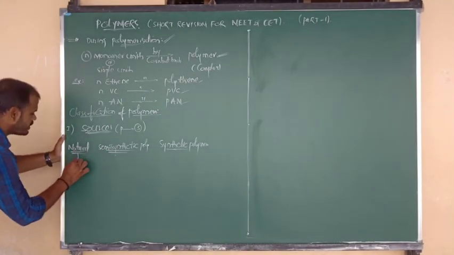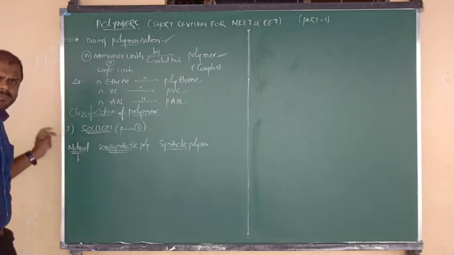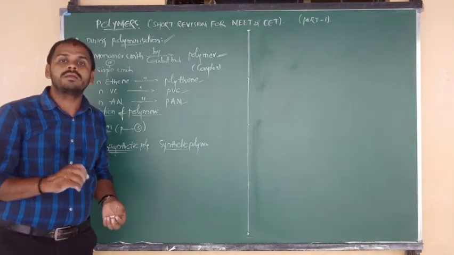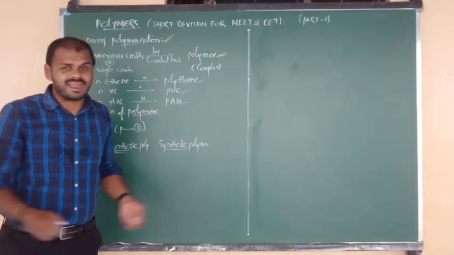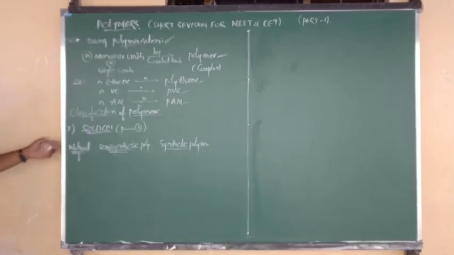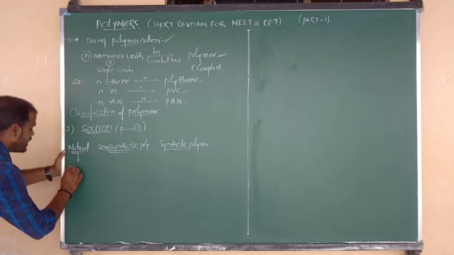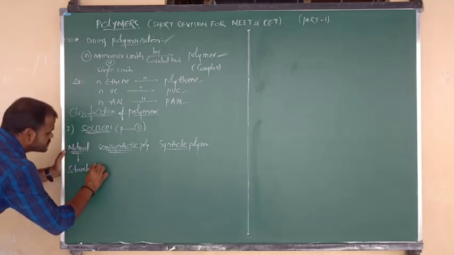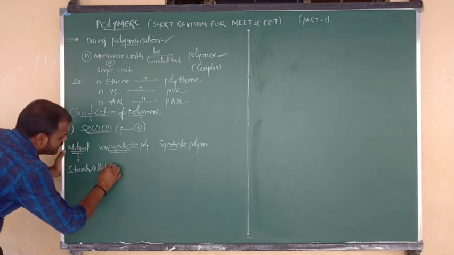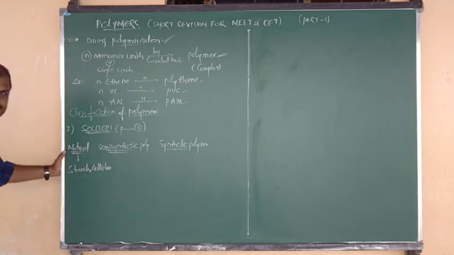What about natural polymers? Natural polymers are obtained from natural sources. What are the natural sources? Plants and animals. Let me give some examples. Natural sources are available. Let me consider starch and also cellulose, which are available from plants. Yes or no?